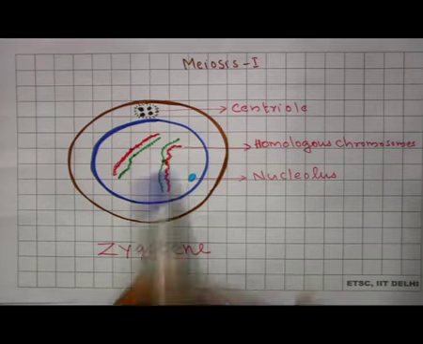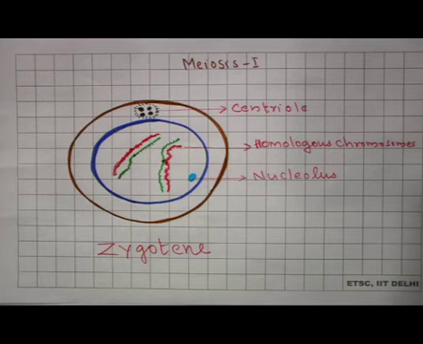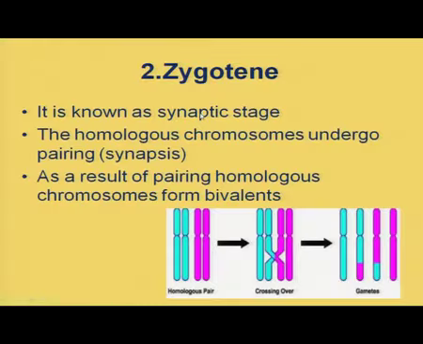And this particular pairing of homologous chromosomes during the zygotene stage, that is called as synapsis. So, this stage zygotene is known as synaptic stage. The homologous chromosomes, they undergo pairing, and this pairing process we will call it as synapsis. Here in this diagram also you can see these 2 chromosomes, the one blue and the other one pink or even magenta color, these 2 they are the homologous pairs of chromosomes, identical chromosomes, homologous.